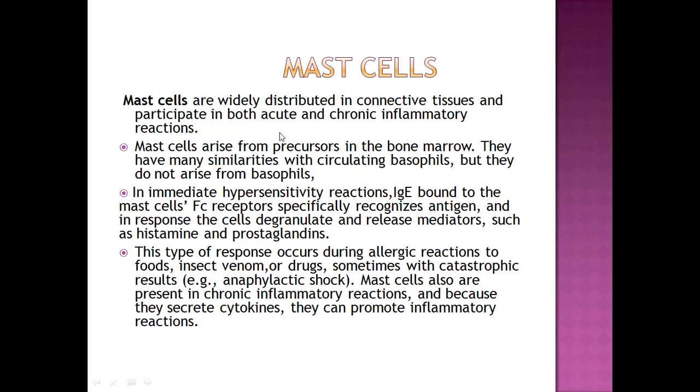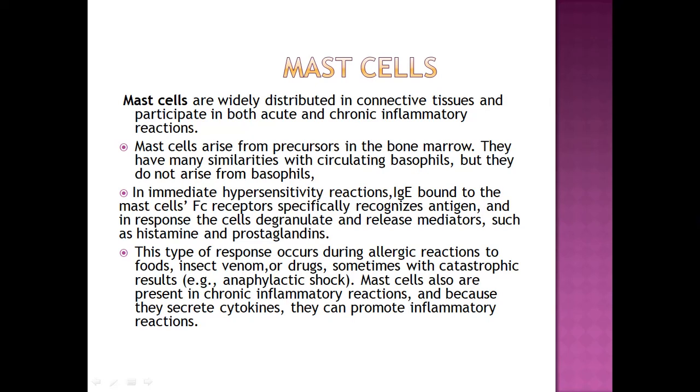Mast cells are widely distributed in connective tissue and participate in both acute and chronic inflammatory reactions. Mast cells arise from precursors in the bone marrow. In immediate hypersensitivity reaction, IgE bound to mast cell Fc receptor specifically recognizes antigen, and in response the cells degranulate and release mediators such as histamine and prostaglandins.